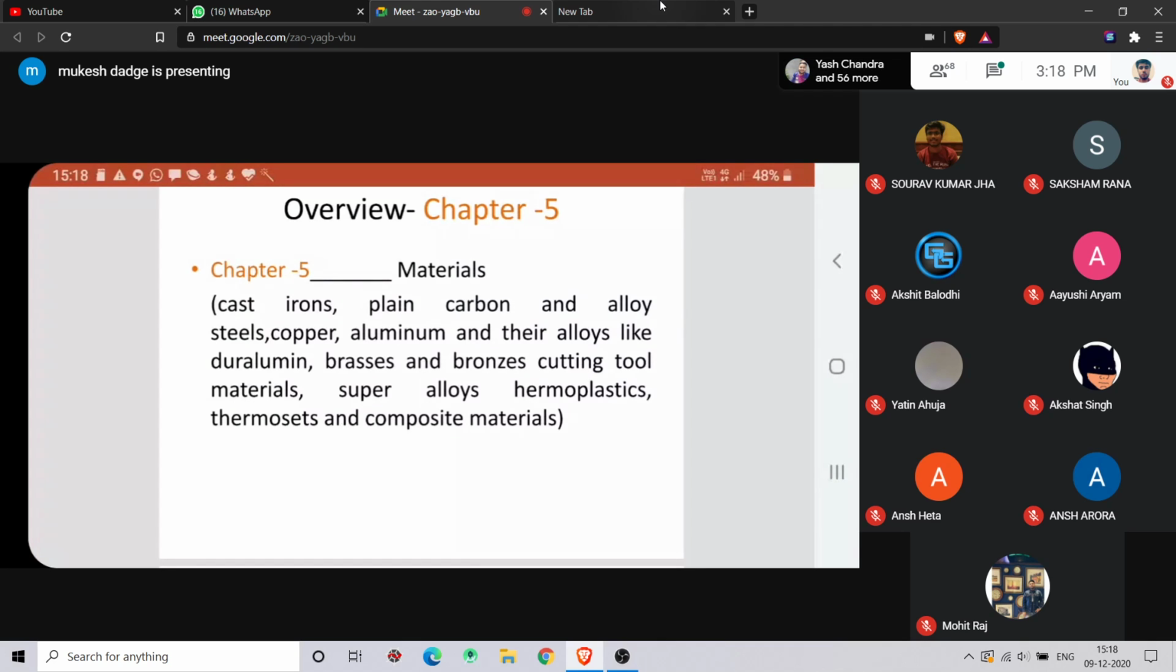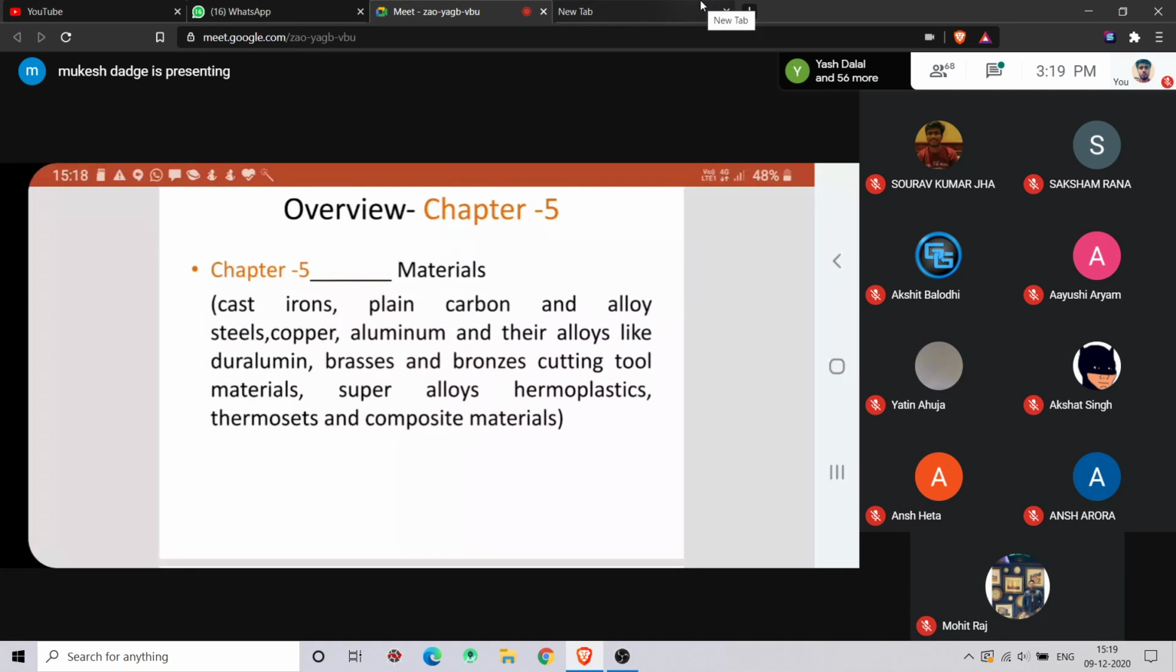Non-ferrous materials are aluminum, your brasses, and bronze. Ferrous materials are cast iron, your plain carbon steel, and alloy steels. And in non-ferrous, duralumin is an alloy of your aluminum. Brass is nothing but copper plus zinc. Again there are different types of brasses. We will see them in another class, in chapter 5.